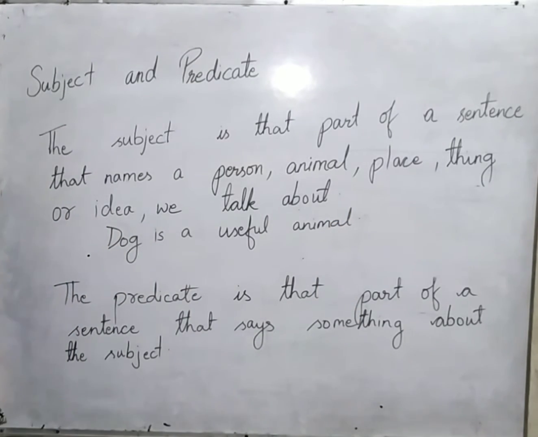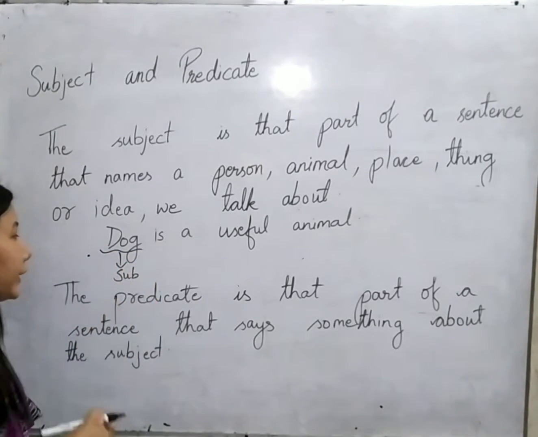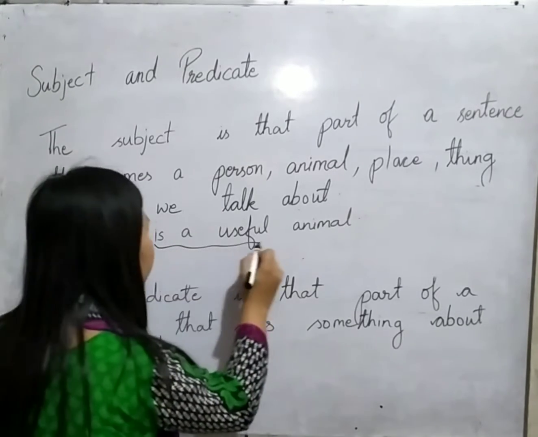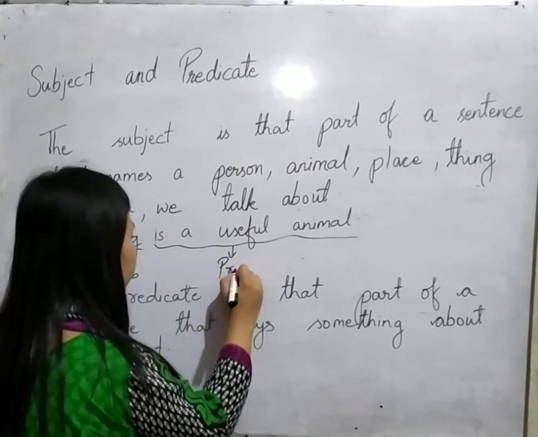What is the subject in this sentence? What is a useful animal? Dog. So dog is the subject of the sentence about which we are talking. And what are we saying about dog? We are saying that it is a useful animal. So this part is called the predicate.